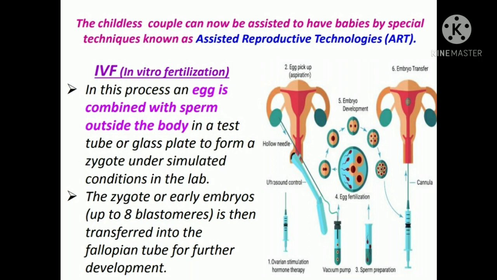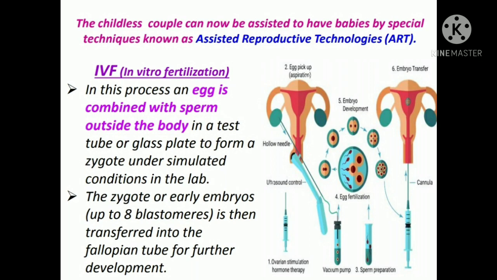What is this? It is a process of fertilization where an egg is combined with sperm outside the body in a test tube or glass plate to form a zygote under simulated conditions in the laboratory. The zygote or early embryos with up to 8 blastomeres could then be transferred into the fallopian tube for further development. So this is what happens in IVF.